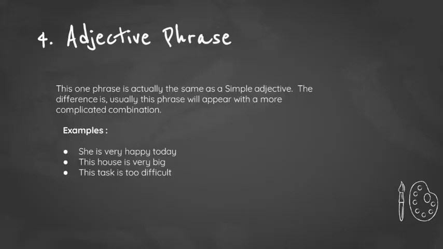Next is adjective phrase. This phrase is actually the same as a simple adjective. The difference is that this phrase usually appears with a more complicated combination. Usually this type of phrase will be opened with an adjective and a modifier, determiner, qualifier or intensifier. The examples are, she is very happy today. This house is very big. This task is too difficult.